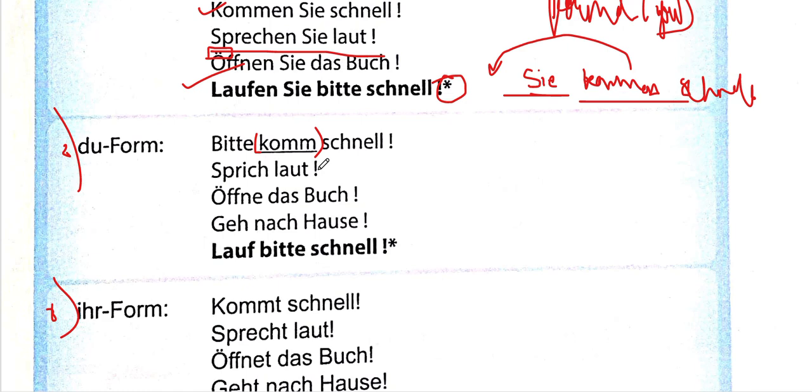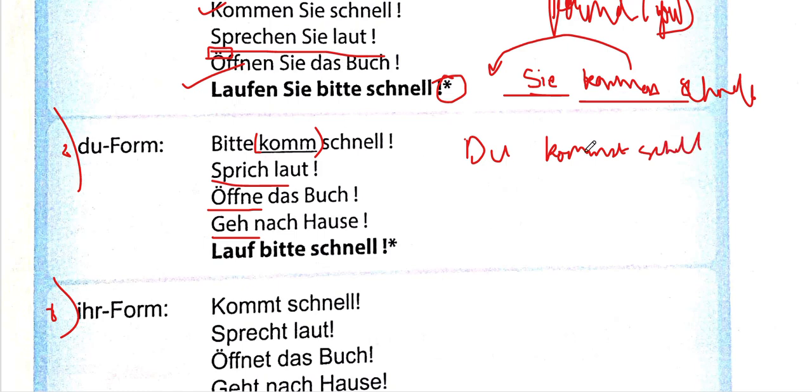Because the du form in verb conjugation is kommst for kommen, right? For sprechen, it's sprichst. For öffnen, it's öffnest. For gehen, it is gehst. So then what is this komm, sprich, öffne, gehe, lauf? What is this? Basically, in the du form, if I write a sentence, let's take for example the first one itself. Du kommst, du kommst schnell.